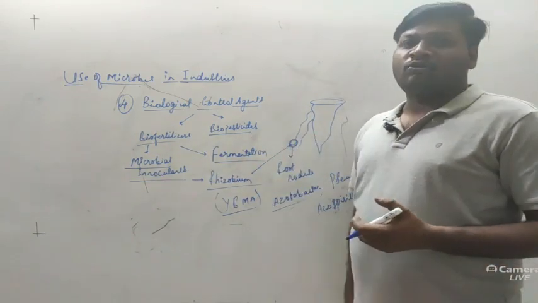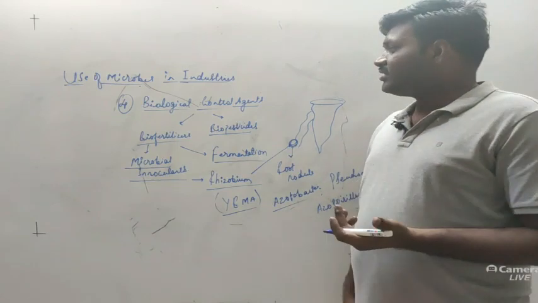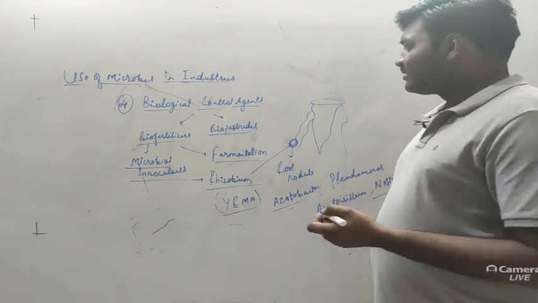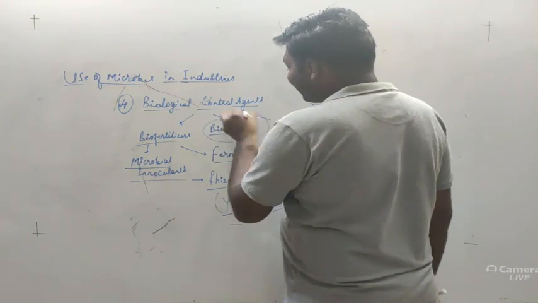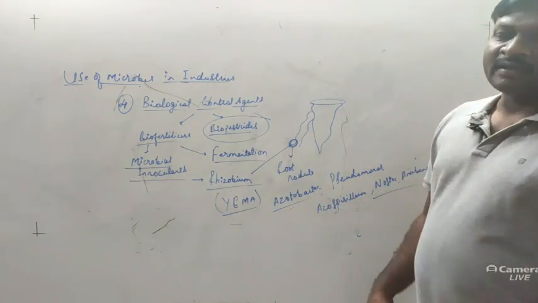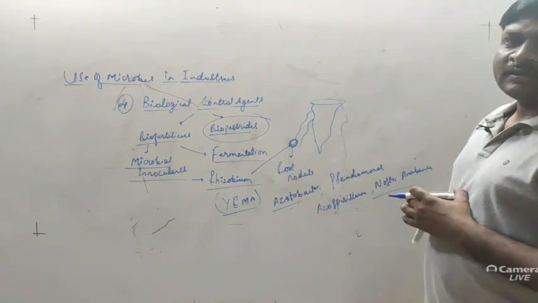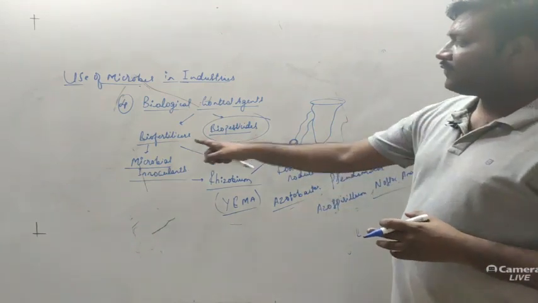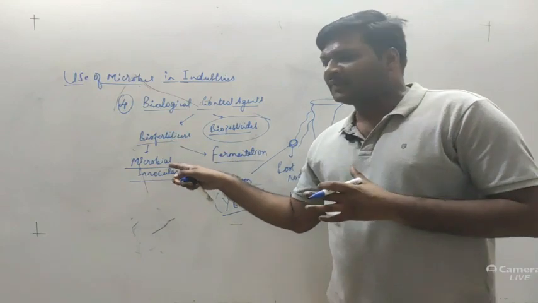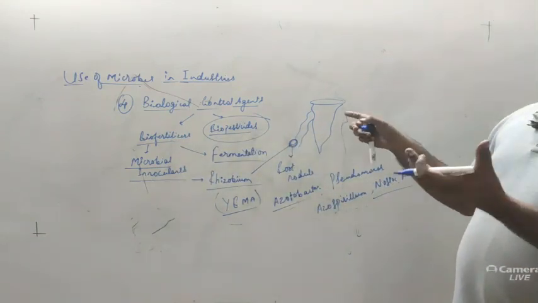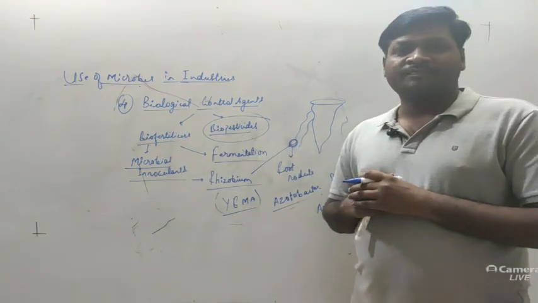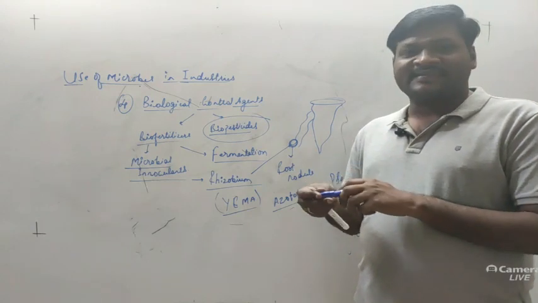Then biopesticides can also be produced in the industries, again with the help of recombinant DNA technology. These are some examples of biological control agents. Here we can maintain the fertility of the plant, and here we can maintain insect and pest resistance. So this is about certain examples.